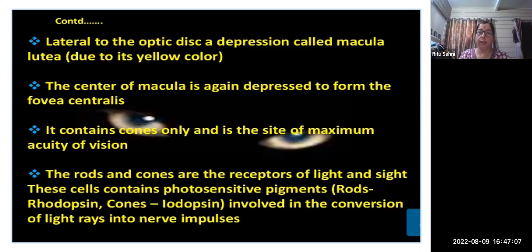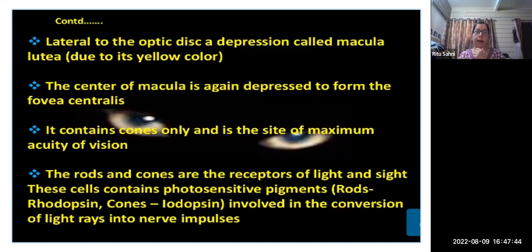The rods and cones are the receptors of light and sight. These cells contain photosensitive pigments: in rods, rhodopsin, and in cones, iodopsin, involved in the conversion of light rays into nerve impulses. It means that in the area of the optic disc there is a depression called the macula, and because of the pigmentation, it is the light-sensitive part of the eye, and it is very sensitive because of that.